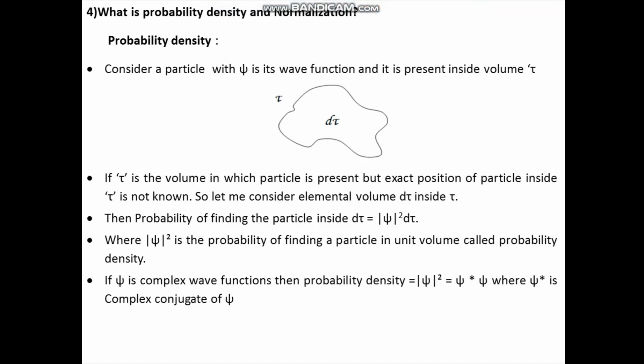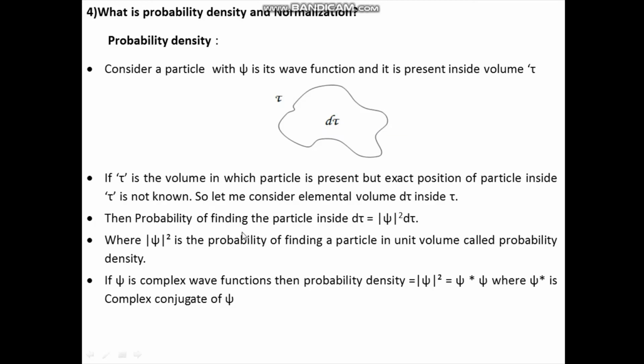Let us consider a particle with psi as its wave function, and let this particle be present inside the volume tau. The exact position of the particle inside tau is not known, so let me consider an elemental volume d tau inside tau.